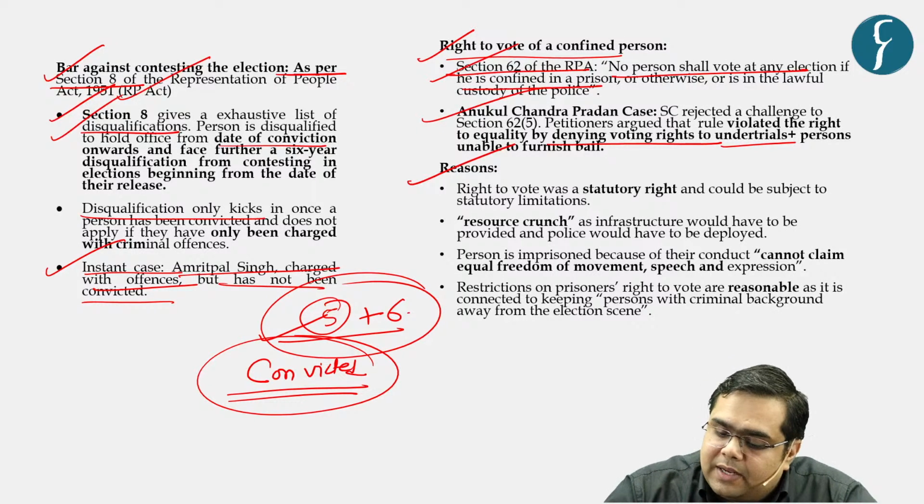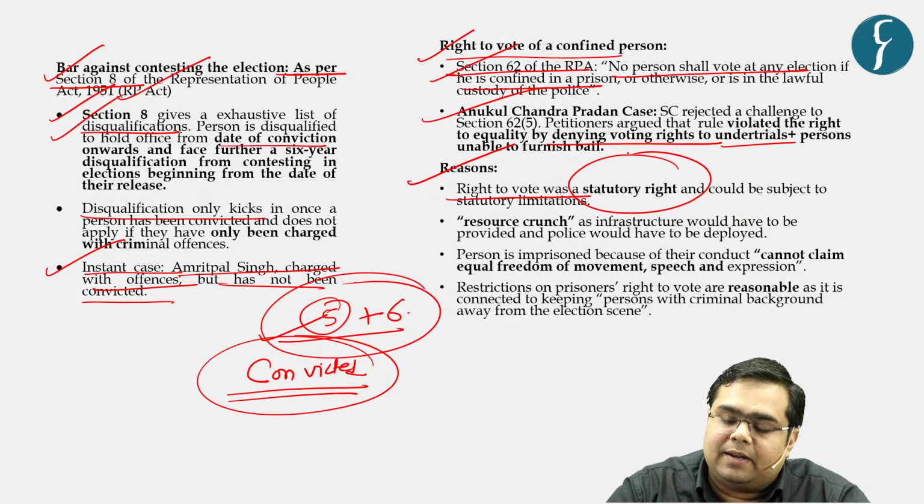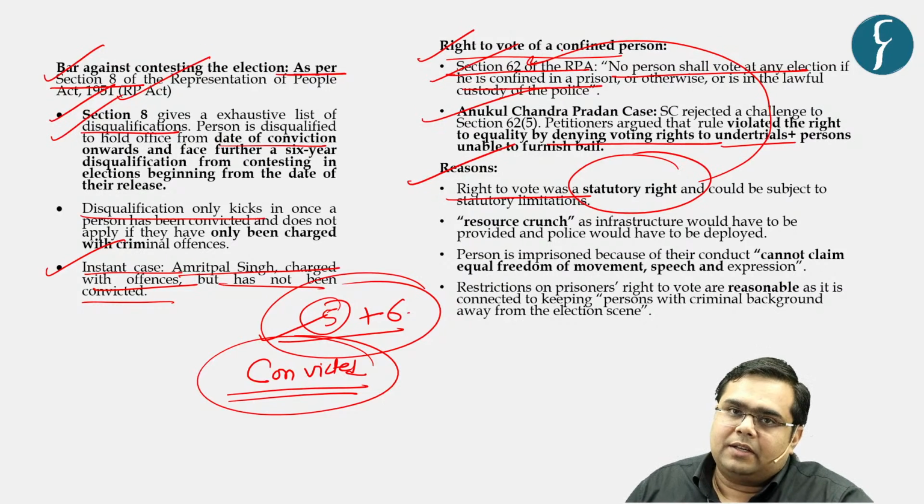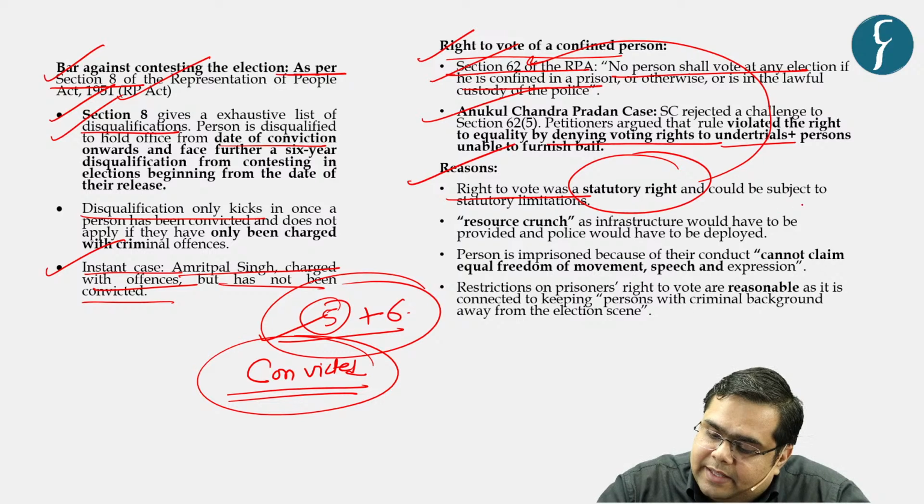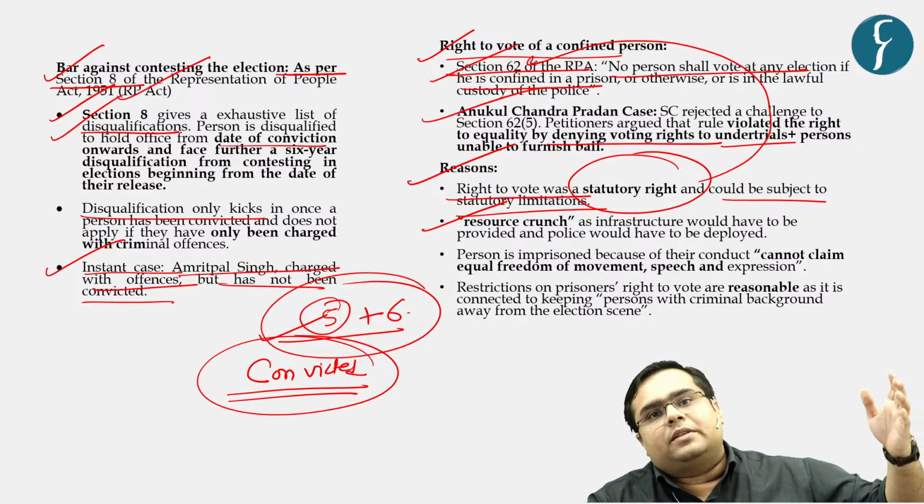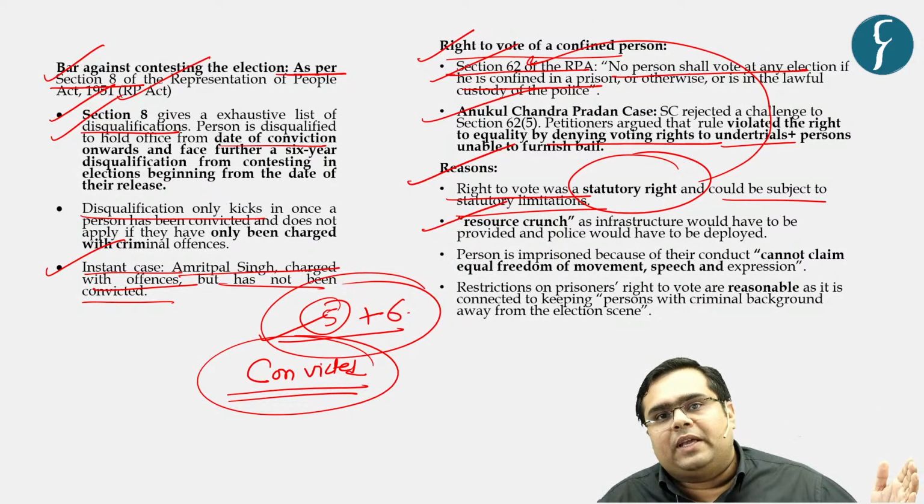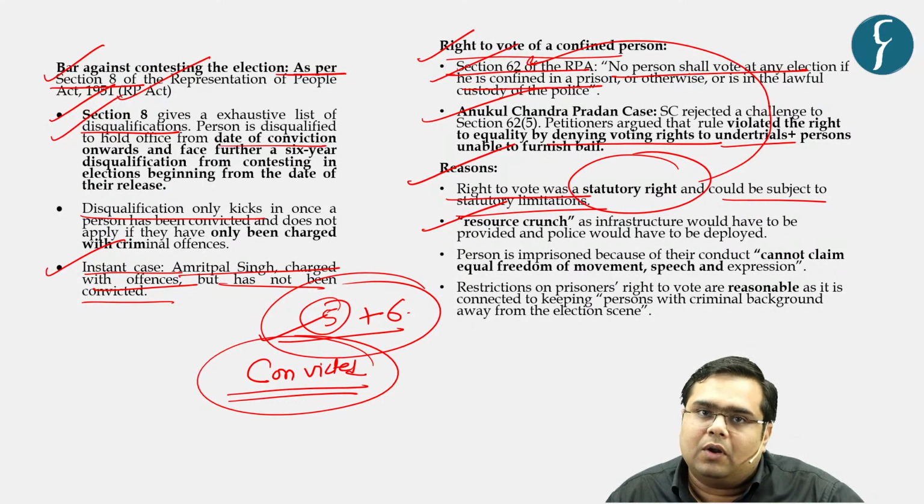Let us see what the reasons were. The right to vote is a statutory right because it derives its power from statute, that is Section 62 of the RPA, and could be subjected to statutory limitations. Then there are issues with respect to resource crunch. Obviously, high-profile criminals are kept at a very long distance and need to be kept at a secure location so that they do not create a law and order problem.